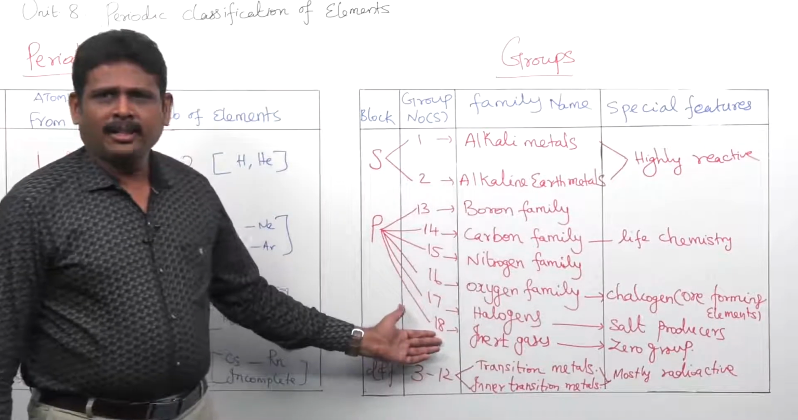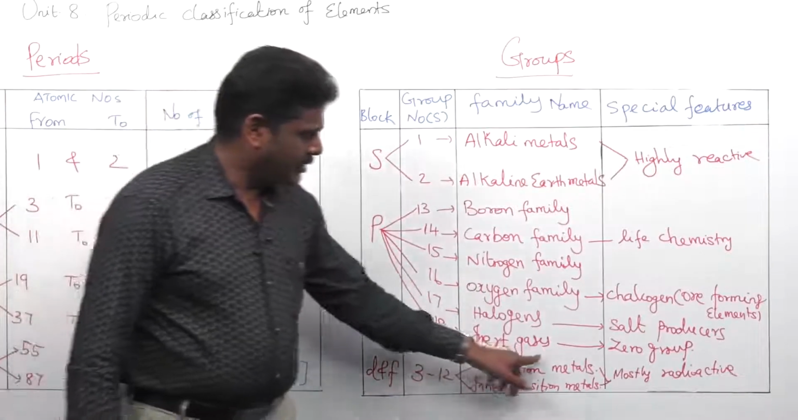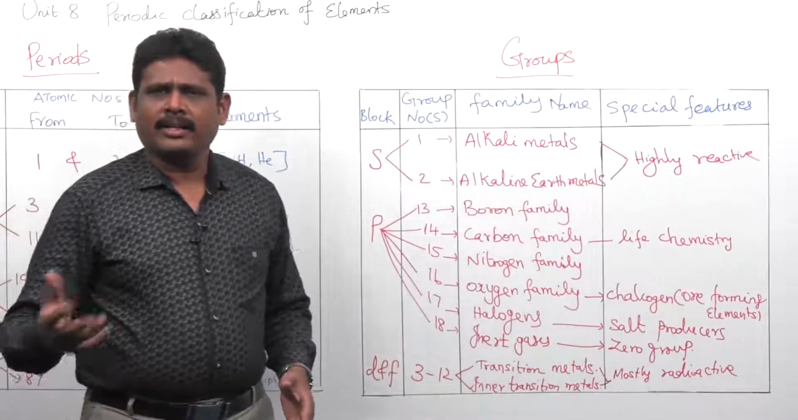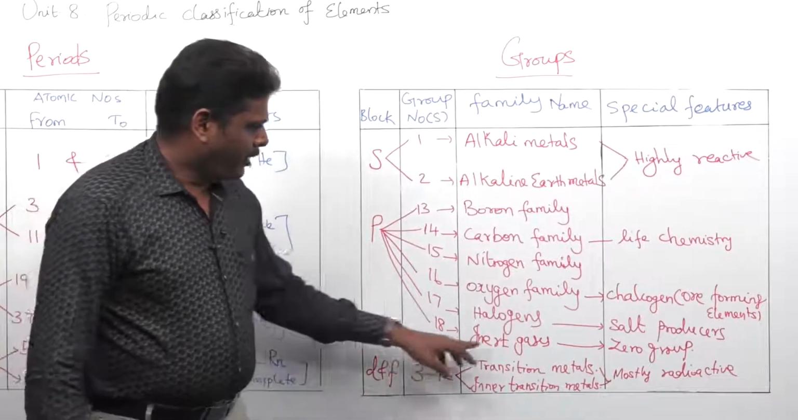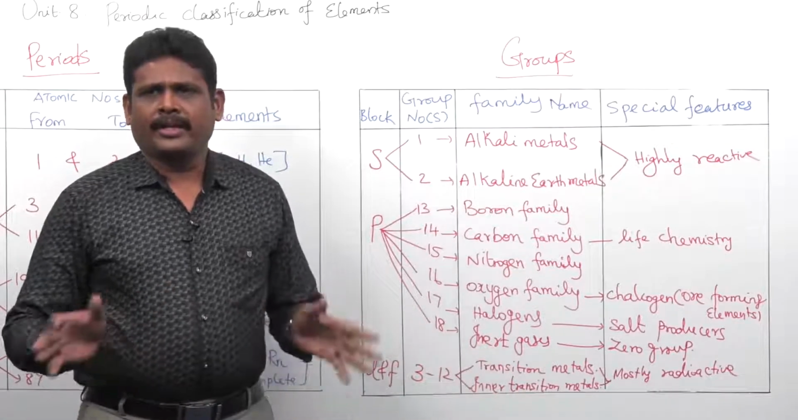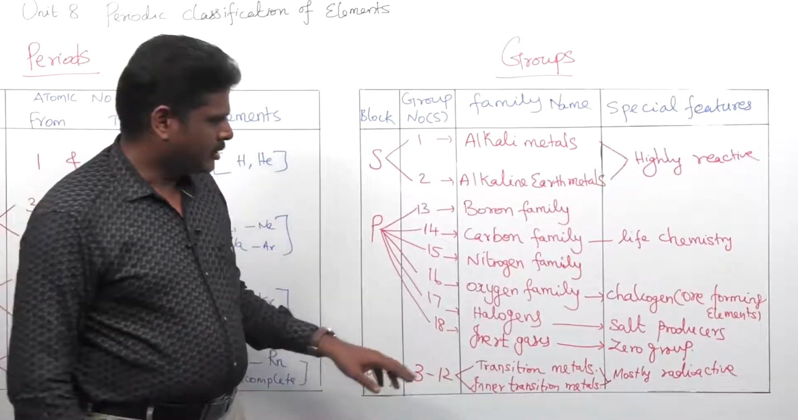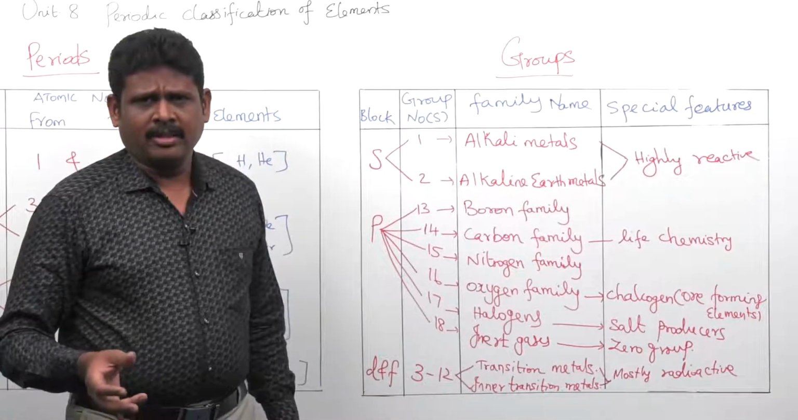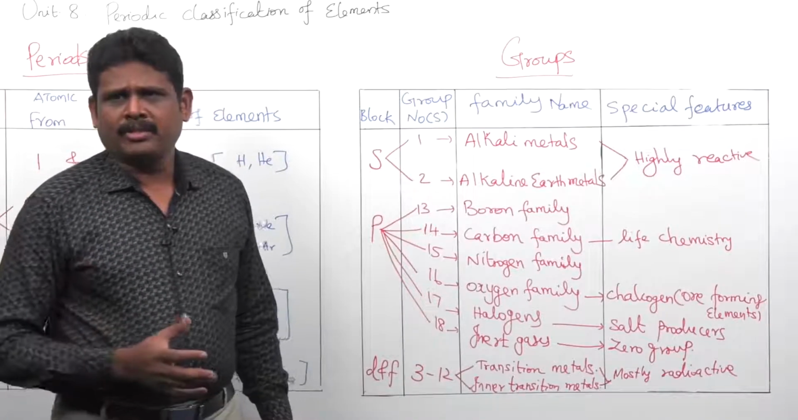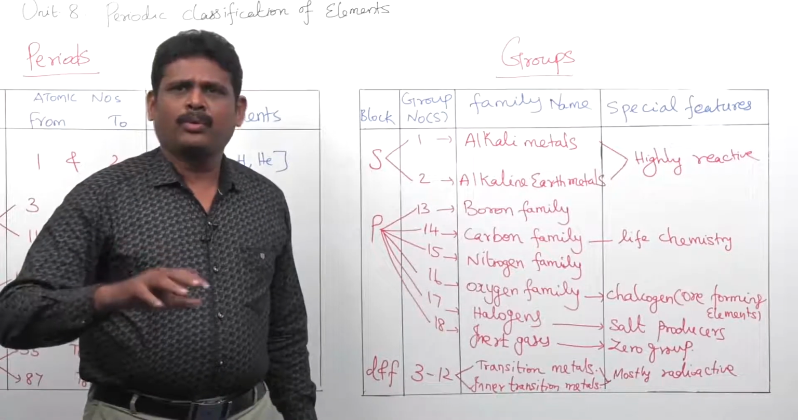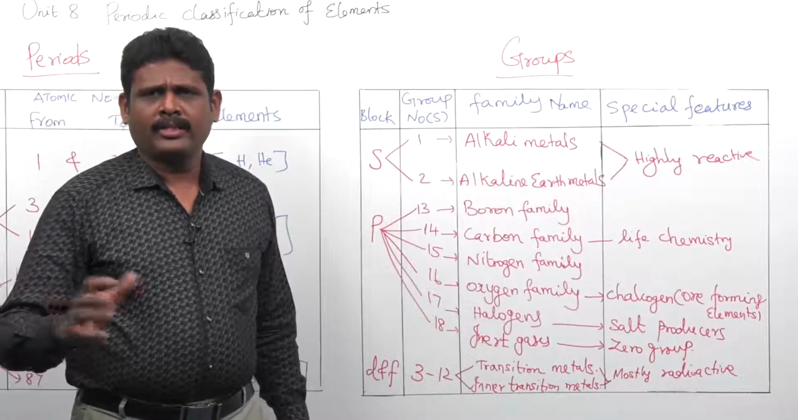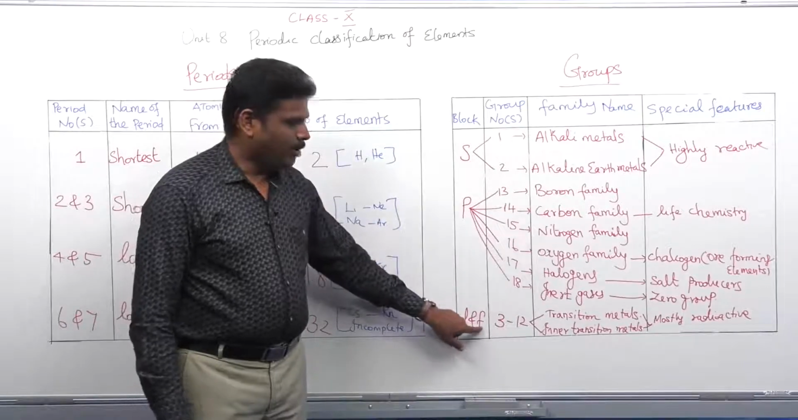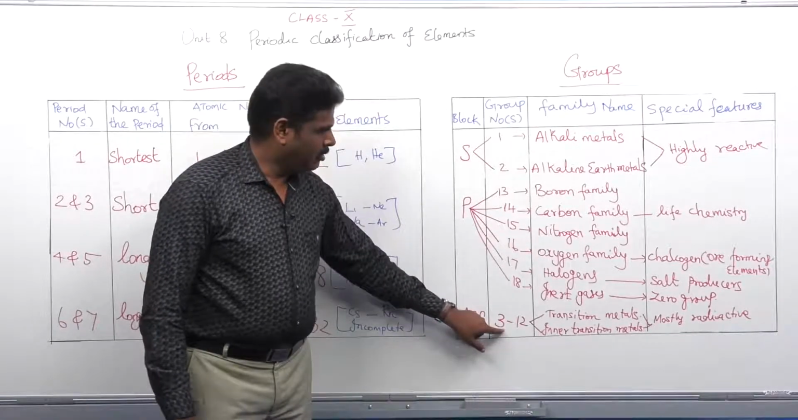Next we are going to see inert gases. Inert gases are otherwise called the zero group, noble gases, or rare gases. Why are inert gases unreactive? Because they have a stable ns2 np6 configuration. As they have a stable ns2 np6 configuration, they won't lose or gain any electron, hence they are highly unreactive.